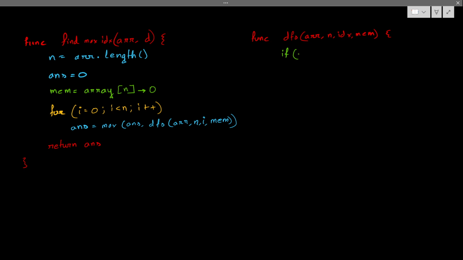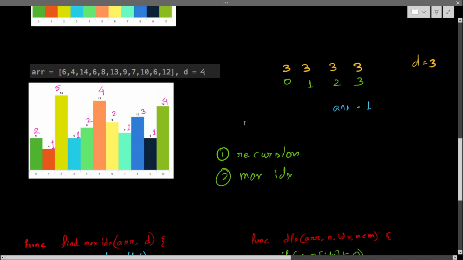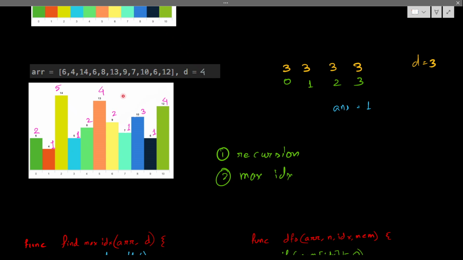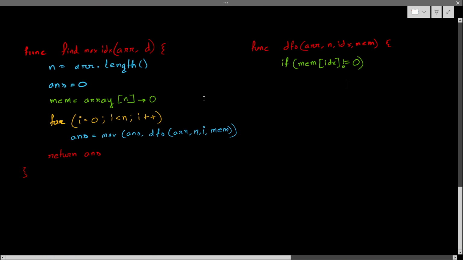If my memorization, this index value is not equals to 0. Why am I saying not equals to 0? Why can it not be 0? As I told you, if I stand on any index position, that means I can visit that index. And again, I'm repeatedly saying, in the question it is given that we have to return how many indices I can visit. They didn't ask how many jumps we could do. So anyway, this will be 1, because if I stand on one index, that means I have visited an index. That's why it is 1. It cannot be 0. Got it?